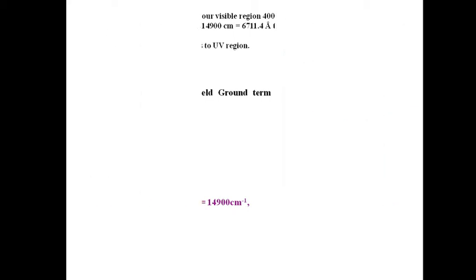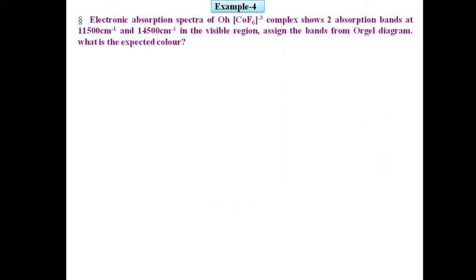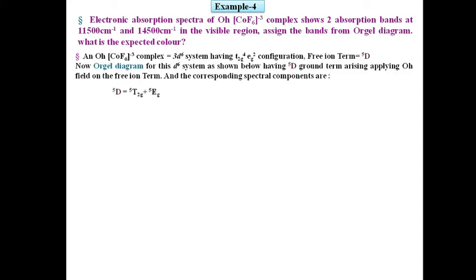Fourth example: the electronic absorption spectrum of the octahedral [CoF6]3- complex shows two absorption bands at 11,500 cm⁻¹ and 14,500 cm⁻¹ in the visible region. Assign the bands from the Orgel diagram and state the expected color. Here, in the [CoF6]3- complex, cobalt is in the +3 oxidation state, that means a 3d6 system having t2g4 eg2 electronic configuration,